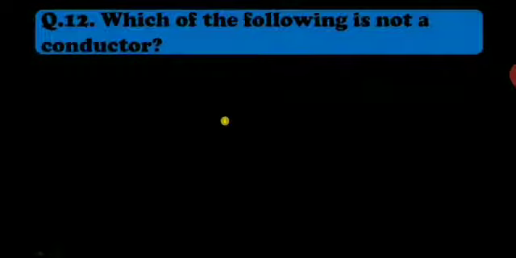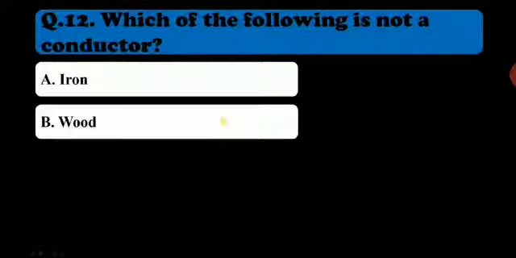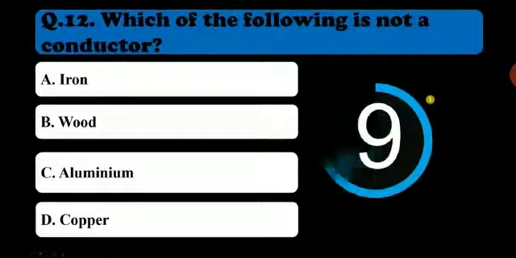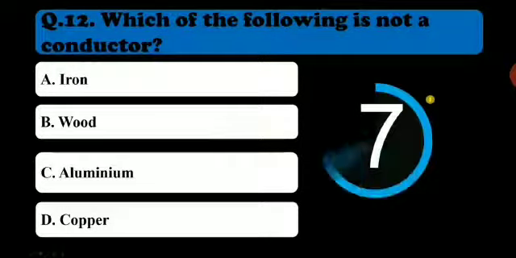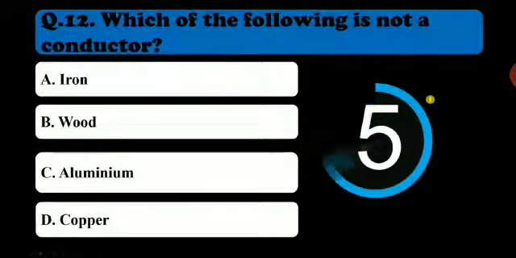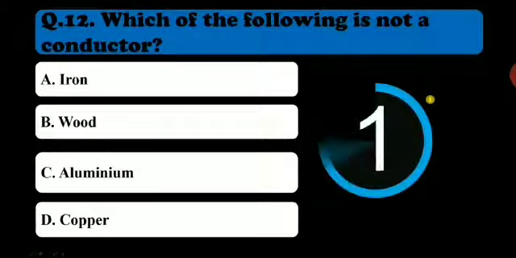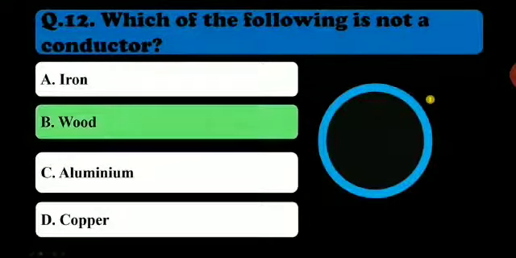Next one, which of the following is not a conductor? Iron, wood, aluminium, copper. So you need to know, your time already started. Which one of the following is not a conductor of heat? Very simple. Wood, yeah, others are all metal. Iron, aluminium, copper will conduct heat because they are all metals. Metals conduct heat. Wood is an insulator, it will not conduct heat. So wood is the answer for this.